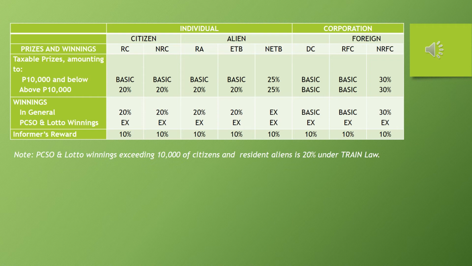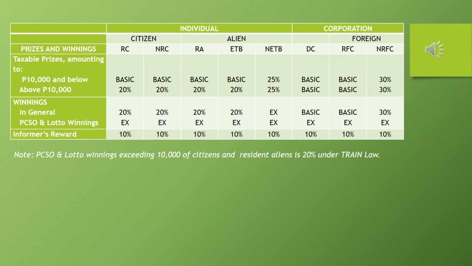Okay? Under old NIRC. However, we have to take note sa statement doon sa baba, PCSO and Lotto winnings exceeding 10,000 pesos of citizen and resident alien. So citizen, when we say citizen, it could be resident citizen and non-resident citizen, plus resident aliens, is 20% under the TRAIN law.